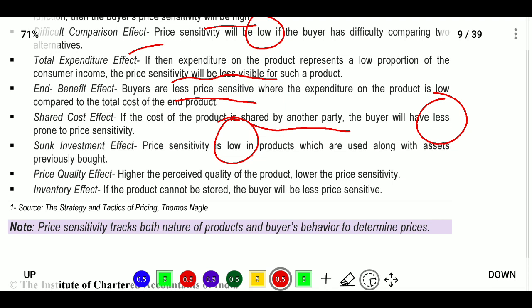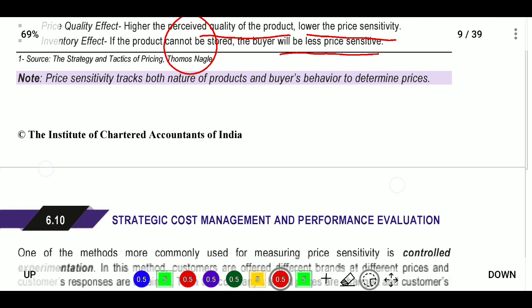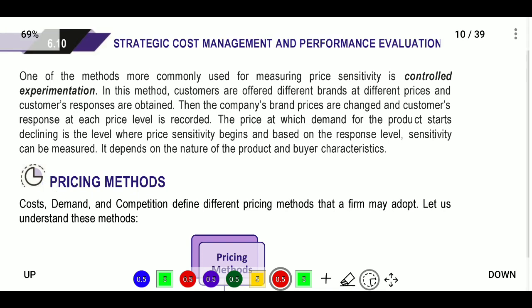Next, price quality effect. The higher the perceived quality of a product, the lower the price sensitivity. Next, inventory effect. If the product cannot be stored, the buyer will be less price sensitive. Price sensitivity tracks both the nature of the product and buyer behavior to determine prices. One of the methods more commonly used for measuring price sensitivity is controlled experimentation, where a company's brand or service prices are changed and customer responses at each price level are recorded.